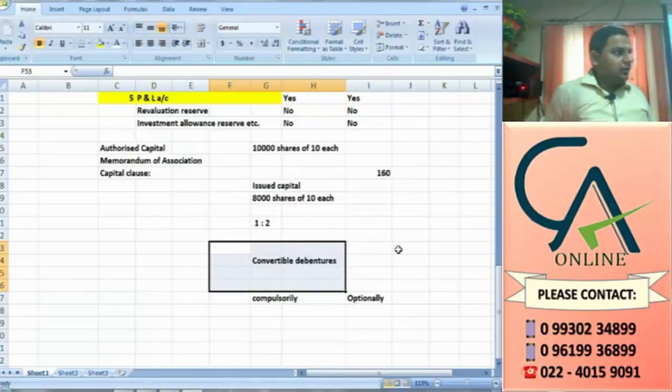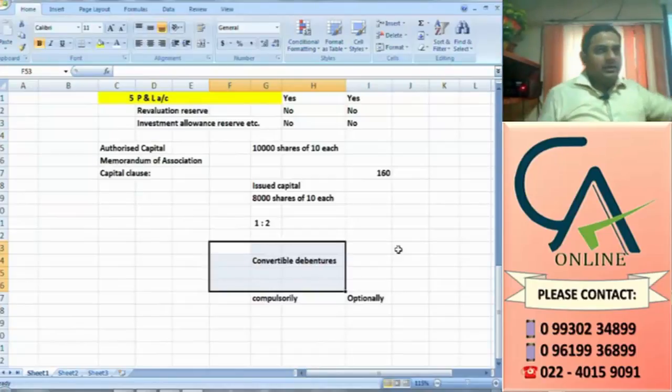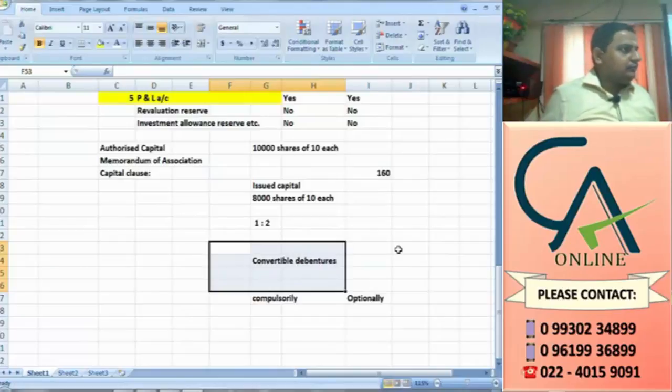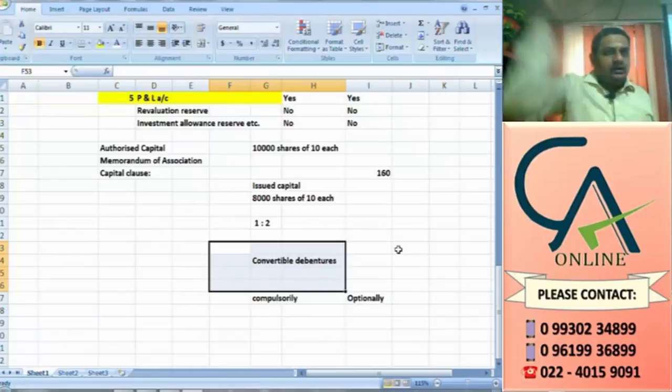Already known and unknown. There is a difference between compulsorily convertible debenture and optionally convertible debenture. Suddenly on the due date, when debenture holders ask for equity shares, does the company know this in advance? In the case of compulsorily convertible debentures, they will definitely be getting equity shares in future, just as she has already registered, so we know definitely she will come, and we could have reserved some printout classroom material for her. But if a student suddenly comes by 10 o'clock, how do we know they will come?